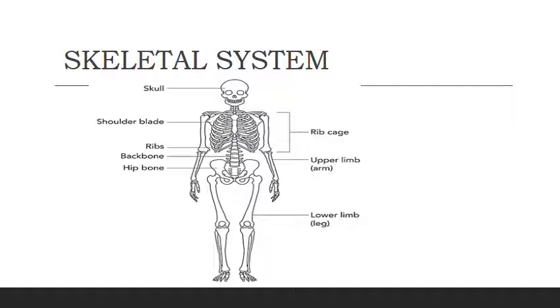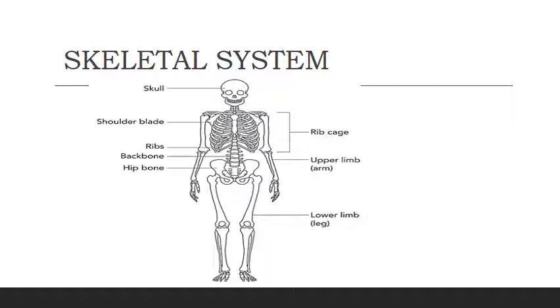As you can see in the picture, the skeletal system is how we can recognize any animal or any human being. So today we have to learn about the skeletal system. It is a rigid framework, or we can say a combination of bones in a structured way, that protects all our internal organs.